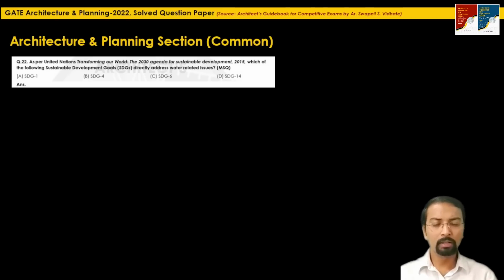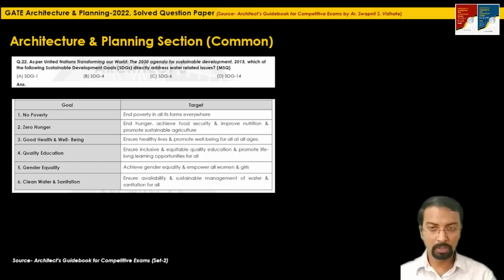Similar to this, I think 2 or 3 years back, a question based on green rating system, like what are the minimum marks required for that particular rating system, was asked. So after introduction of this new kind of question, that is multiple select question, if you go and read the theory in the set 2, you can yourself analyze what kind of multiple select question can be asked from this data. Like we have discussed all these 17 sustainable development goals briefly in the set 2.